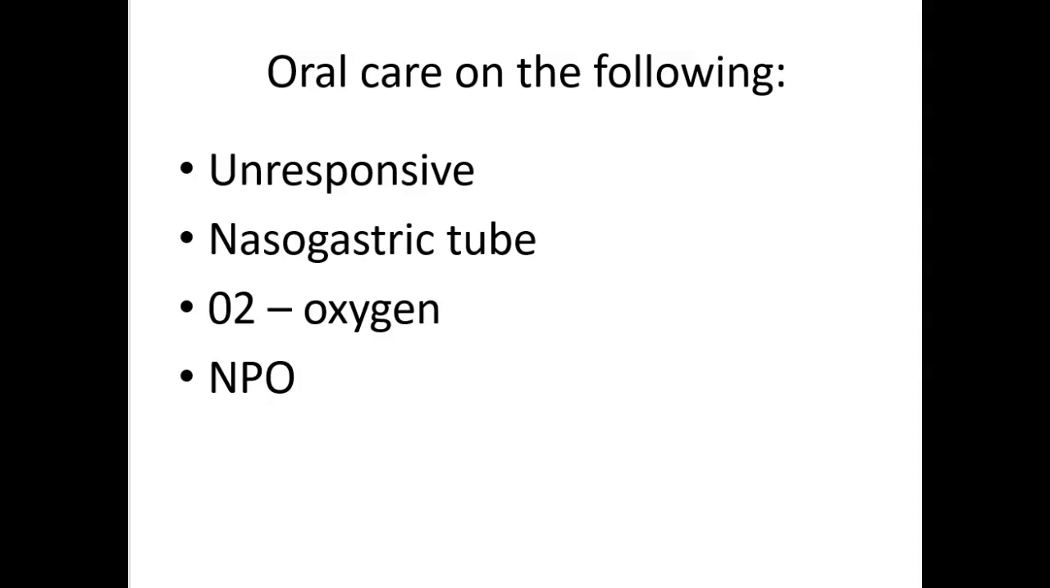So for the following residents, oral care is very important. If they are unresponsive, okay, they're definitely going to need some help there. If they have a nasogastric tube, that's also really important because their mouth is going to be drying out and needing some extra attention. Oxygen can also dry out a person's mouth. And if they are NPO, which means nothing per os, meaning they can't have any food or fluid. So we definitely want to be providing them with oral care in this situation.